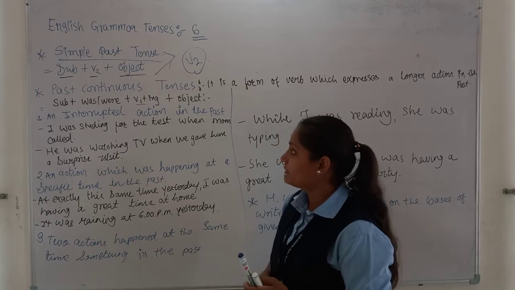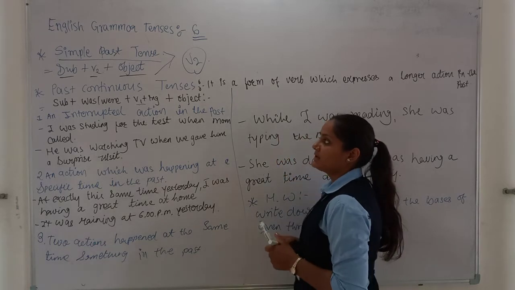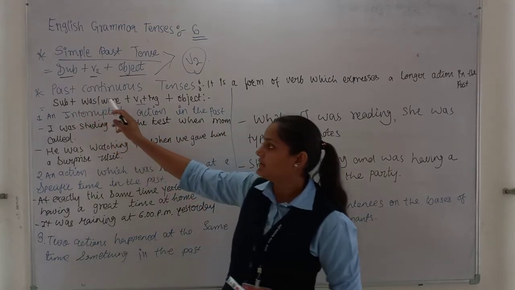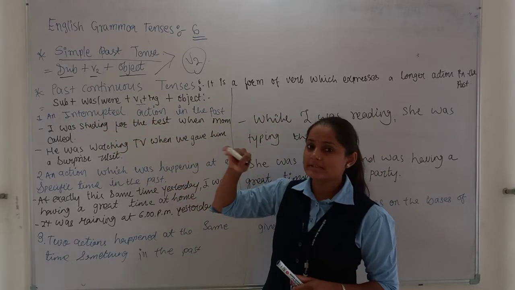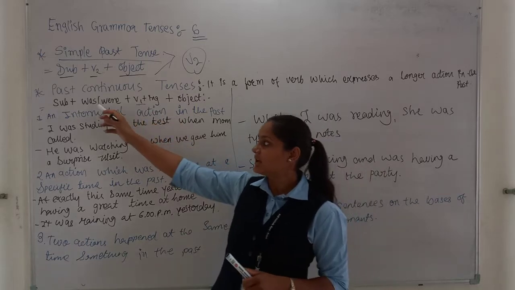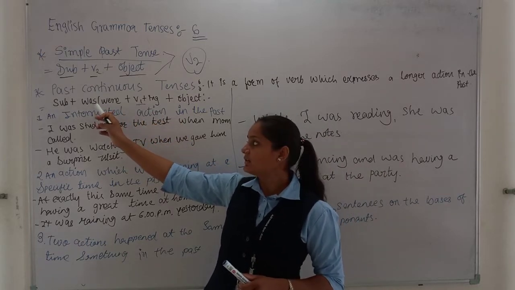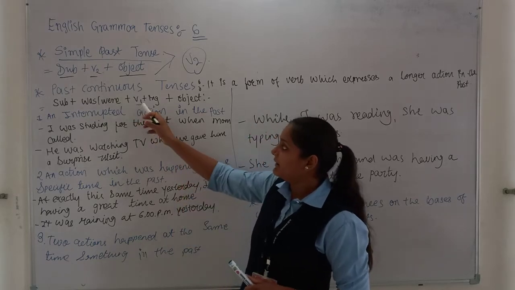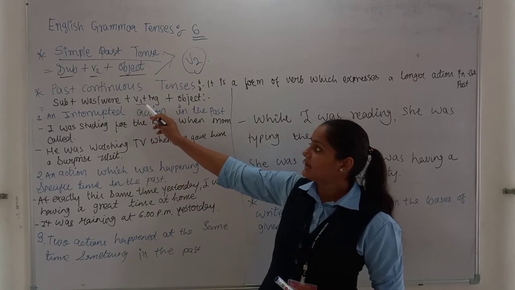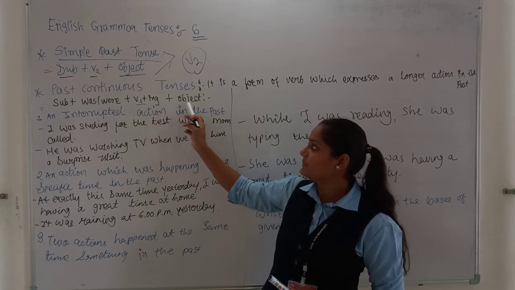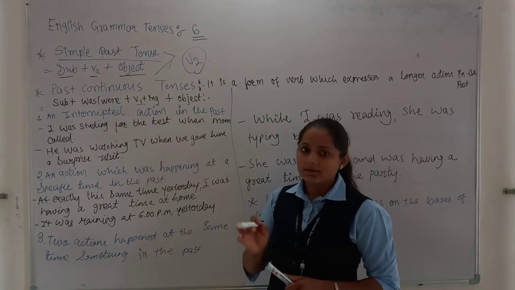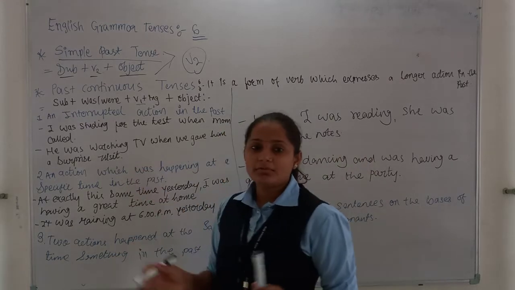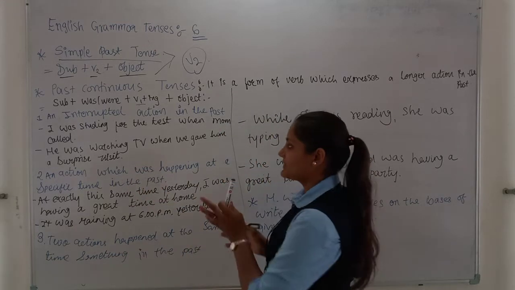In this video we are going to see the past continuous tense formula, that is subject. As you know, in the present continuous tense we discussed am, is, are. Here we will discuss was and were. Okay, and this is V1 plus ing plus object. ये फॉर्मूला आपके दिमाग में आ गया होगा. So let's see where we can use this past continuous tense.